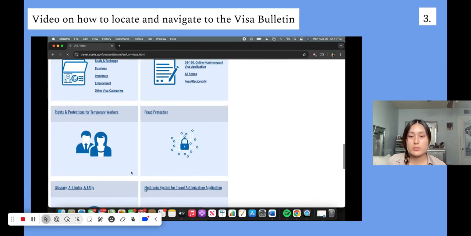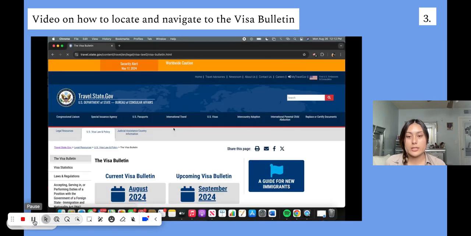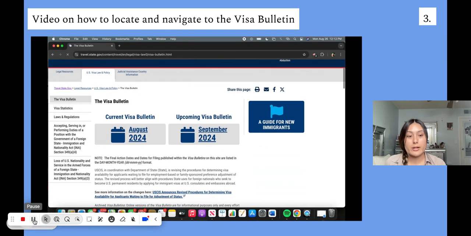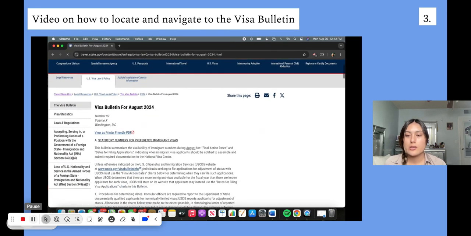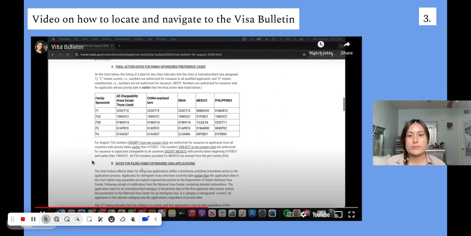So go ahead and scroll. At the very, very bottom, you should find something called the visa bulletin. You're going to click on that link, and it automatically leads you to this month's current visa bulletin as well as the upcoming ones, so you can get an idea of what it's looking like for priority dates. So we're going to click this month's priority date.